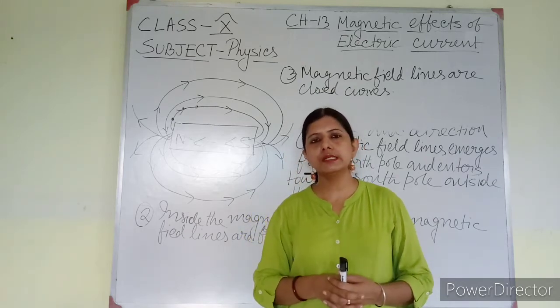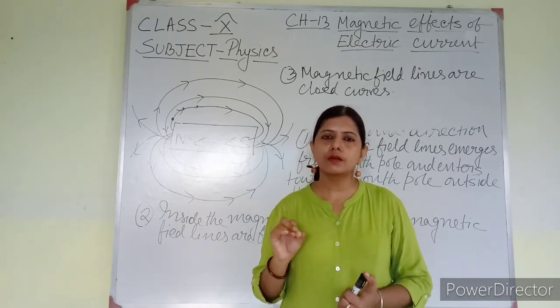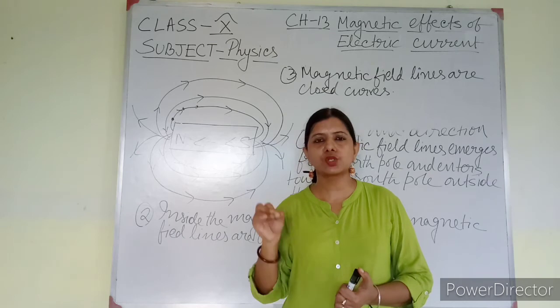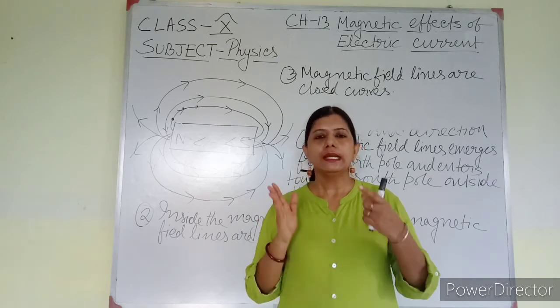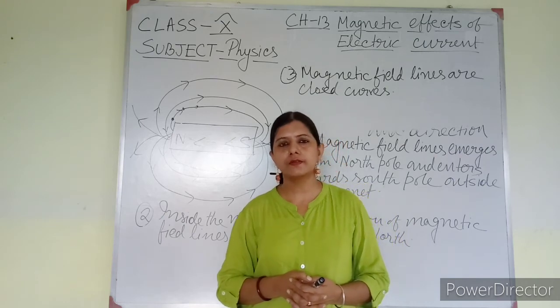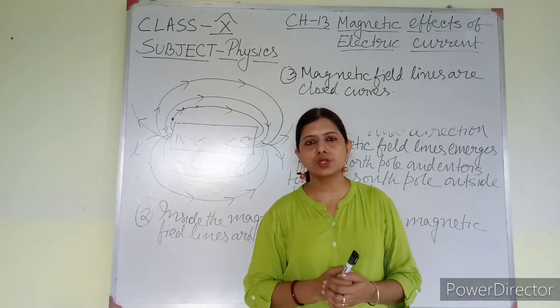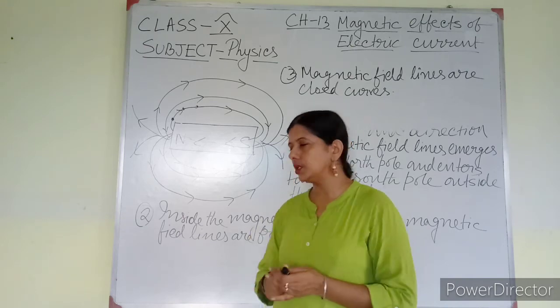That is never possible. A magnetic field line always has a particular direction at a particular point. At a single point there cannot be two directions. So the magnetic field lines will never cross or touch each other.